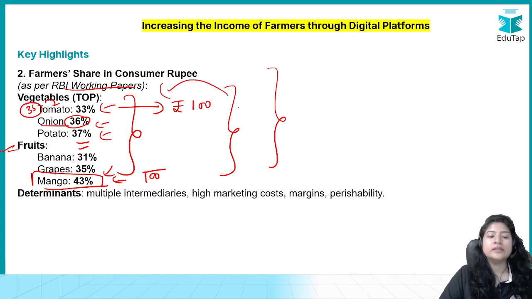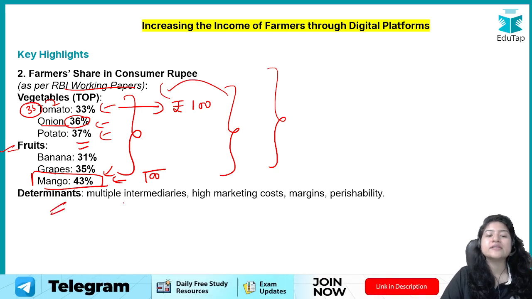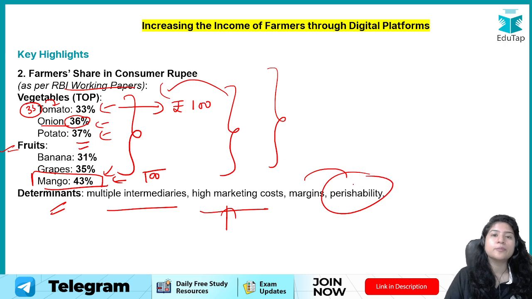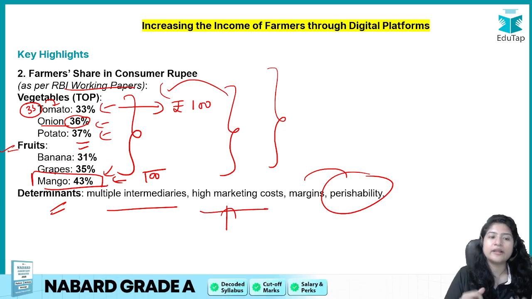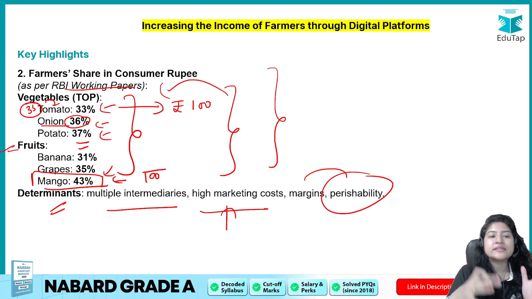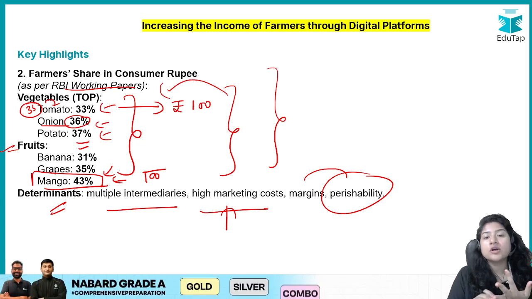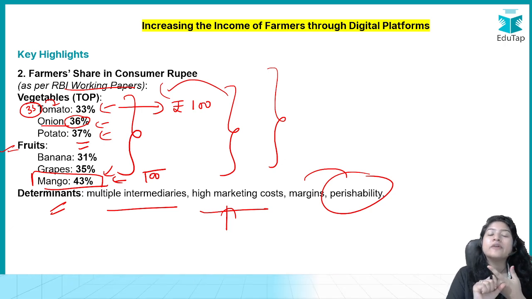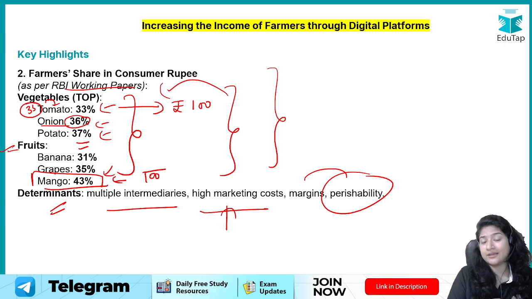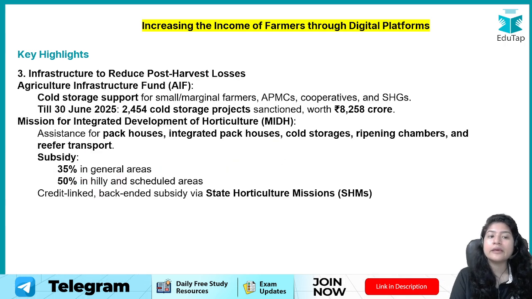Okay, so what does this determine? It shows that there are multiple intermediaries, so marketing cost might be higher. Perishability of the products is more, so that means in this case anybody can buy from the farmer at a very cheap rate and the farmer will sell at that rate. Then what do we understand from this? We understand that we have to focus a lot on post harvest management, we have to focus on better transportation, we have to reduce the intermediaries, we have to take care of the logistics. So all these things are also important for you.